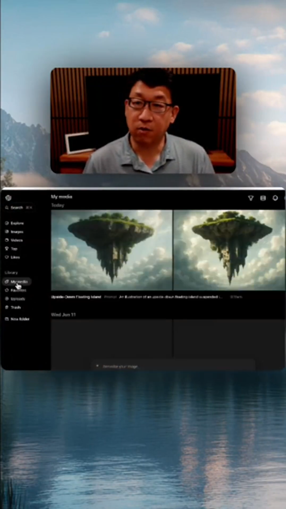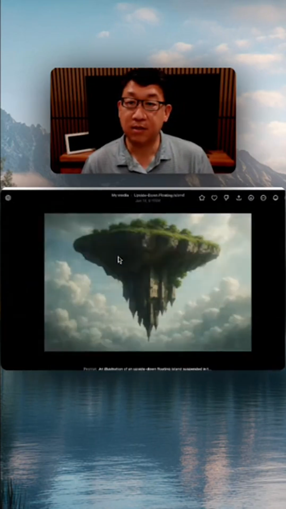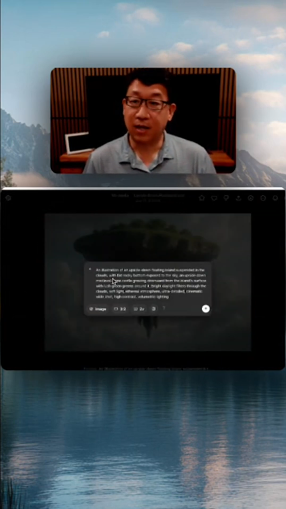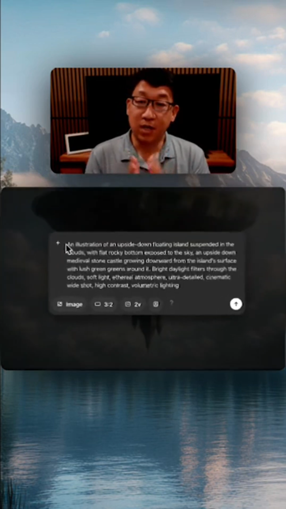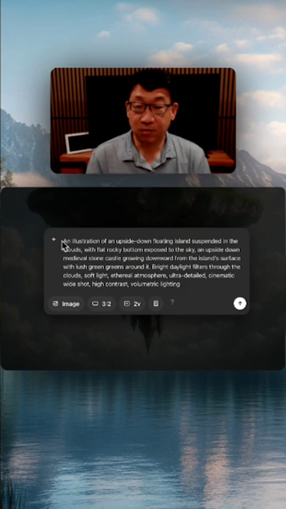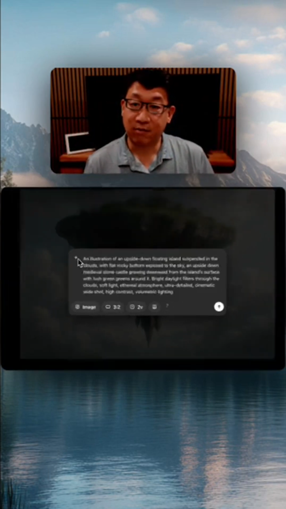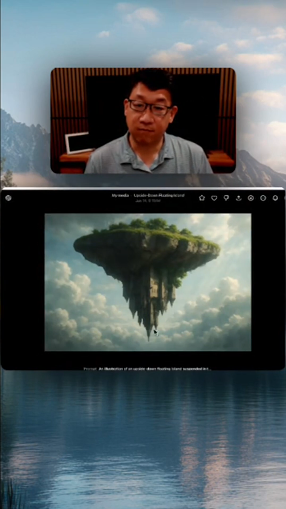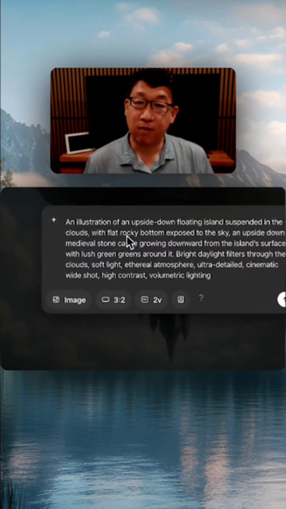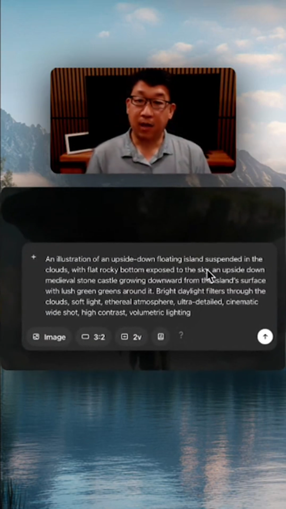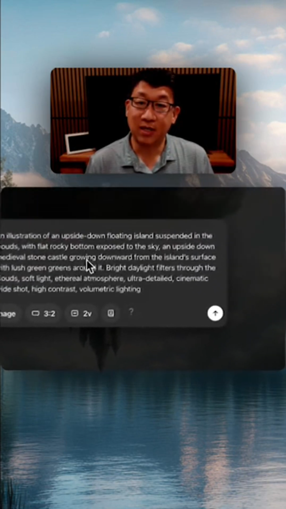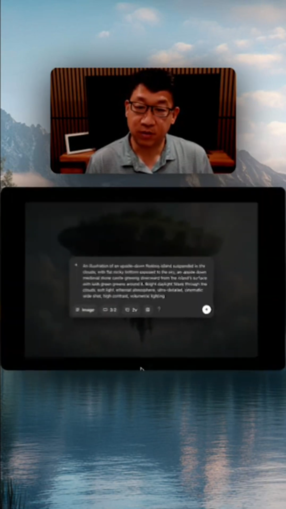And so if you go to my account, this is the image that I created, and let's just read the actual prompt that I produced. And so it said, I want an illustration of an upside down floating island. So it's an upside down floating island suspended in the clouds. So you can see that it's an upside down island suspended in the clouds, right? Okay. With a flat rocky bottom exposed to the sky, and then an upside down medieval stone castle growing downward from the island's surface.